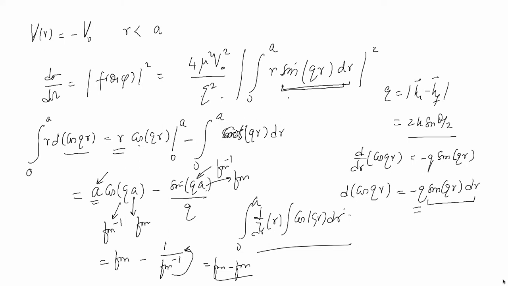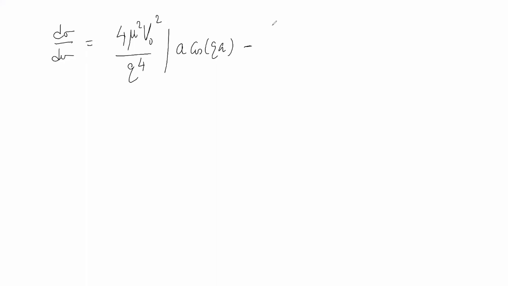Therefore, writing on the next slide, this will give you dσ/dΩ equal to 4μ² V naught² upon q⁴ times |a cos(qa) minus sin(qa) by q|.